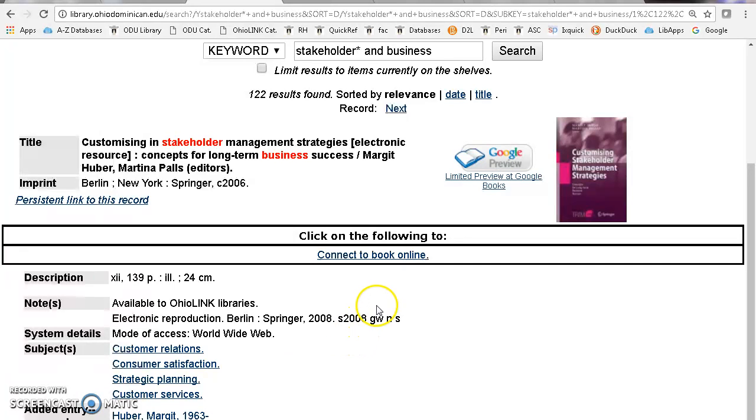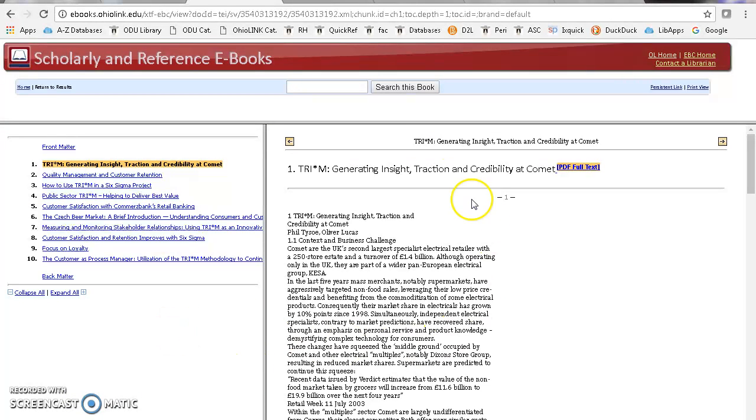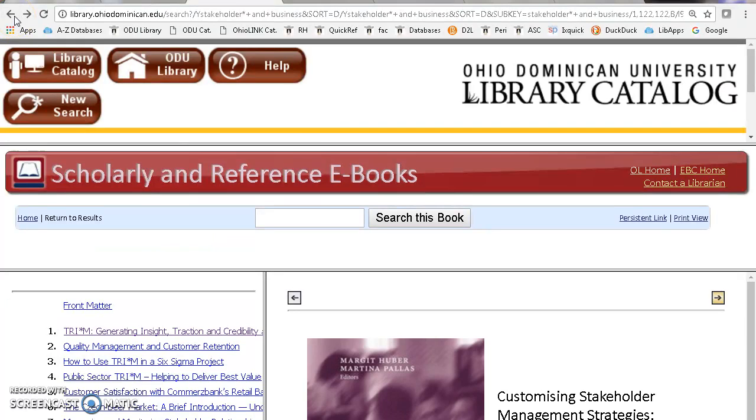And if you look at the center of this, you'll find the way to connect to the book online. This opens the book up, no devices needed, and you'll find your table of contents typically on the left. Sometimes it's actually at the bottom, depends on your format. And if you click on any chapter, that chapter will pull up full text. You have an option for the PDF right here to open up in a new window. And that's how our online books work.